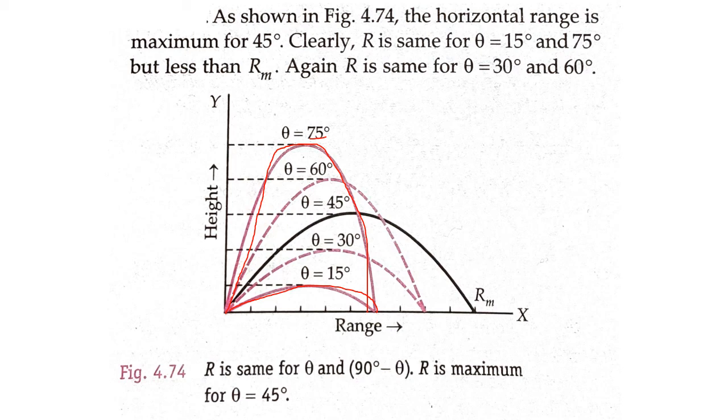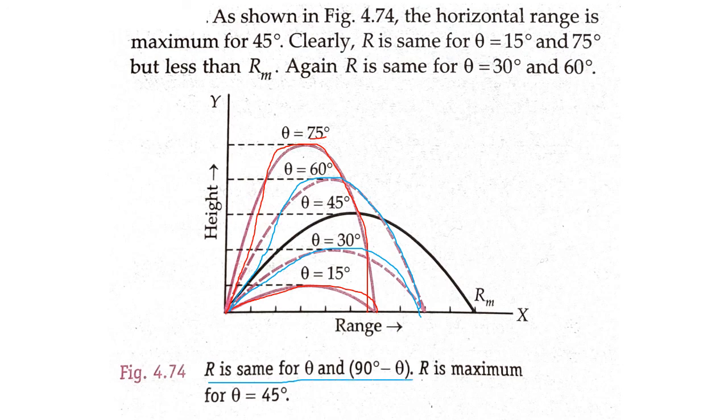Similarly, let us say you threw this one at 30 degree, what is 90 minus 30? 60. And if you threw the stone at 60 degree, it will have the same range. Fine. So this is the figure depicting R, which is the same for both theta and 90 minus theta.